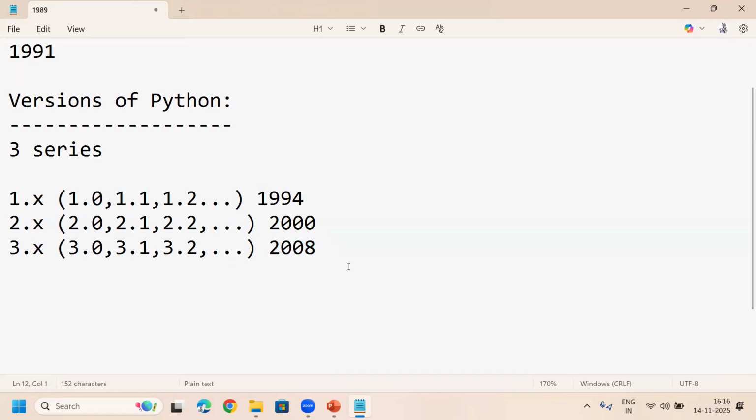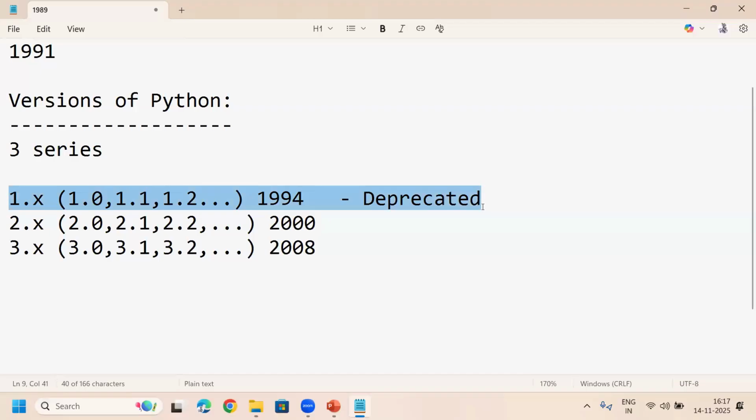Now, which version are we using, which version should we use, and which version should we not use? We have to discuss all these points. The 1.x series, released in 1994, is a very old one. Nowadays we are not using it, and it is totally expired, or deprecated. Deprecated means outdated. We need not use the 1.x series.